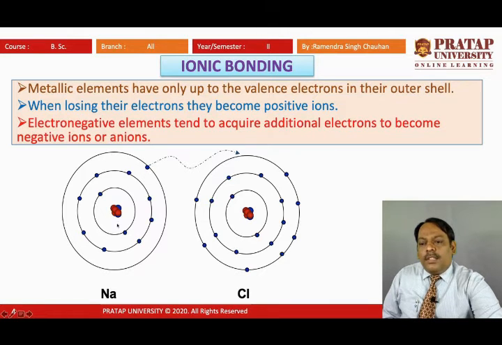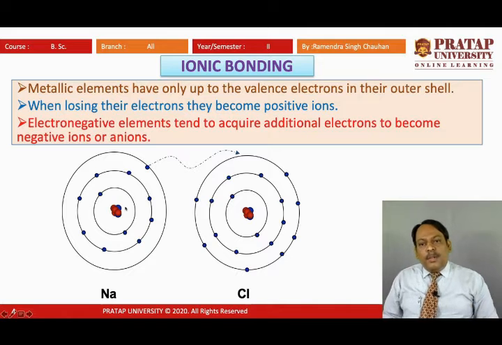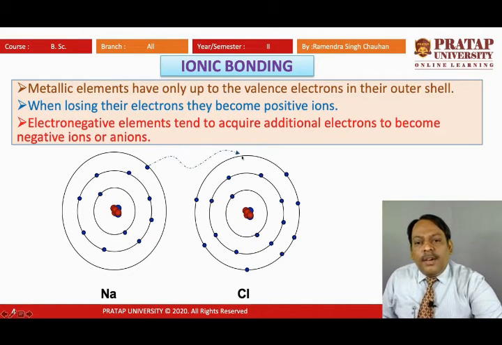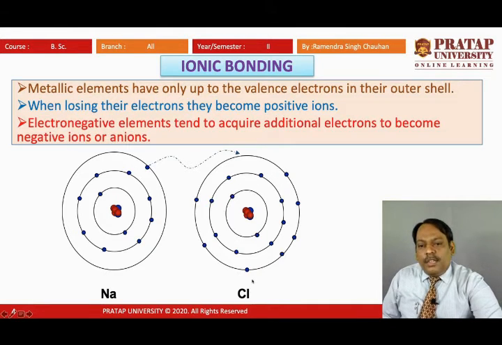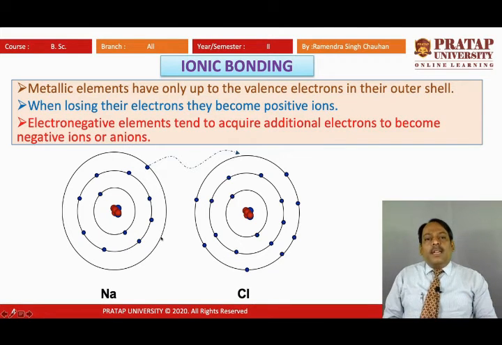So the net charge will be +1, and the outermost orbit of chlorine gains an electron. In ionic bonding, donation of the outermost or valence electron takes place, and the other atom accepts that electron.